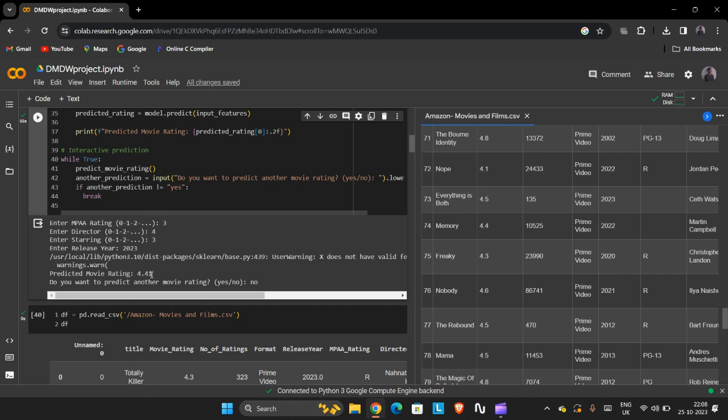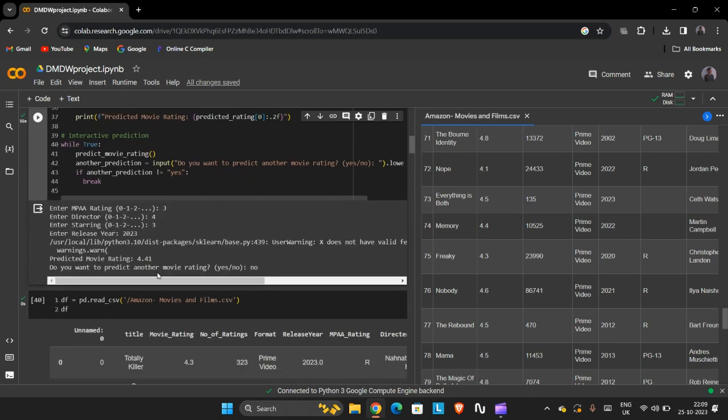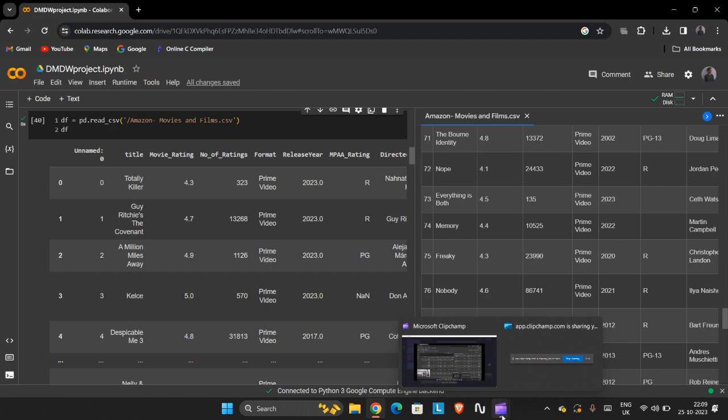That means a director can decide whether to release the movie or hold off releasing it. So this is my visualization and analysis on the Amazon movies and films dataset.